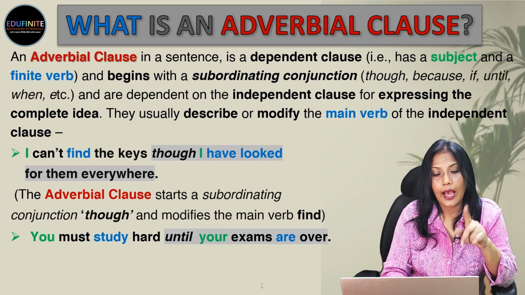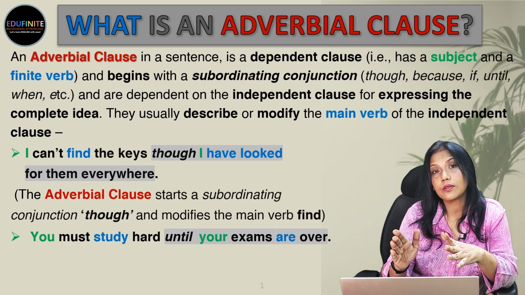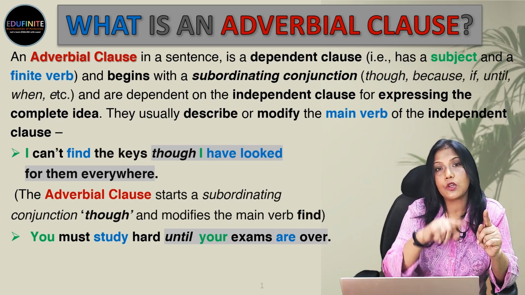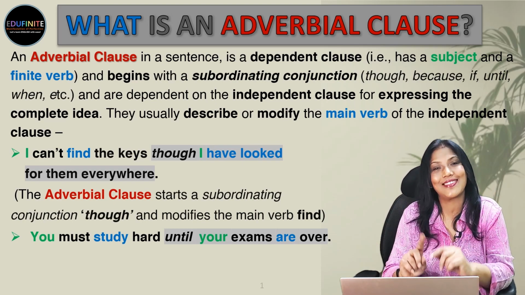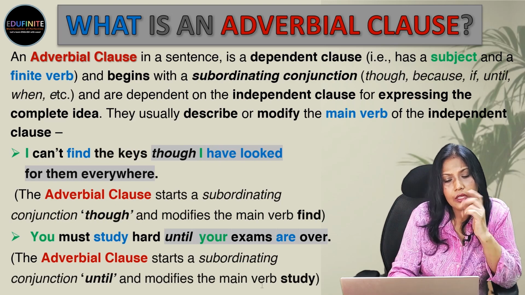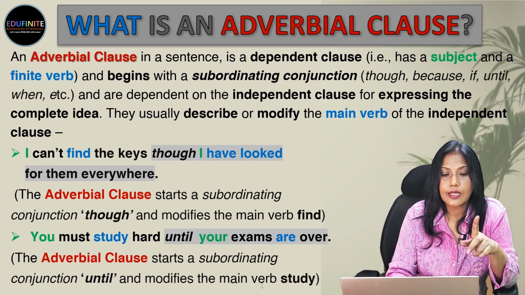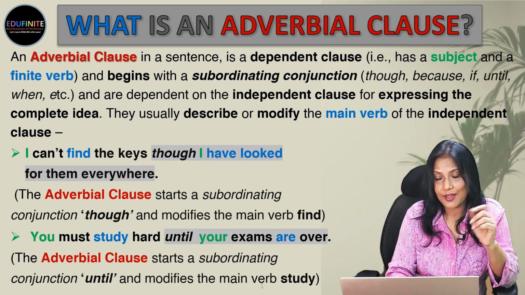So, until your exams are over is telling us what? How much you must study. You must study till the period your exams are over. So, until it's over, you have to continue studying. Okay, the next. So, here what is happening? The adverbial clause starts with the subordinating conjunction until and modifies the main verb study, as I told you.